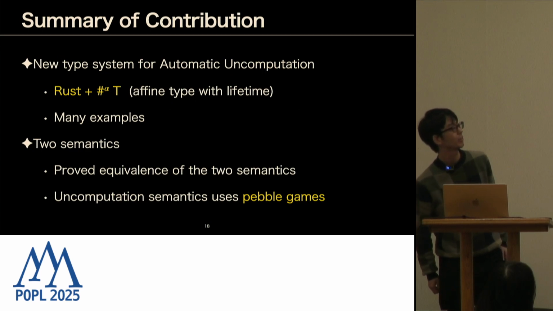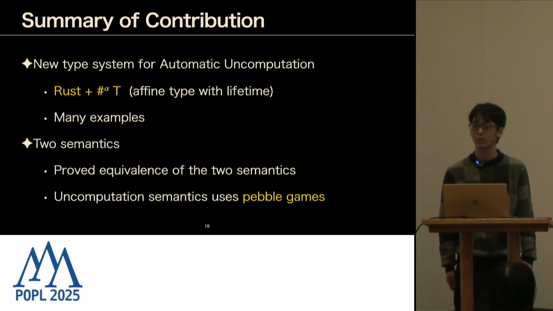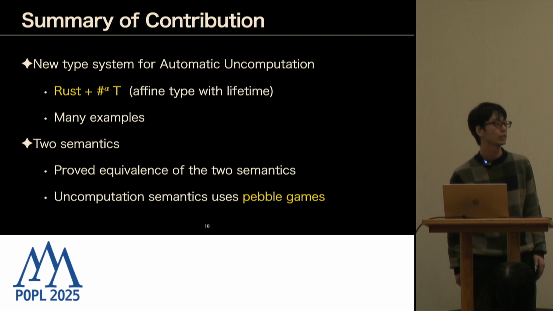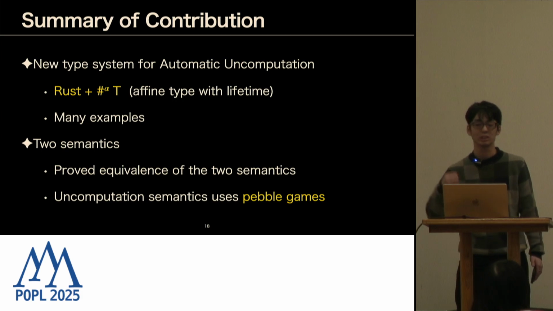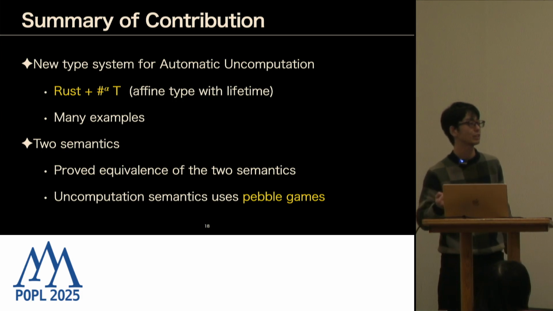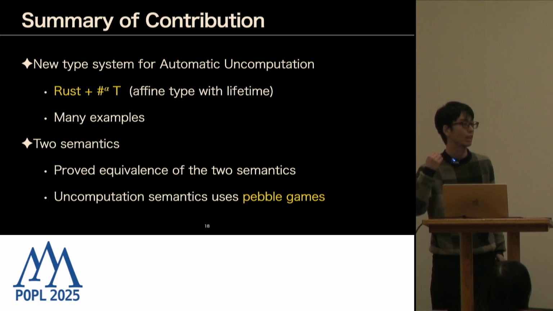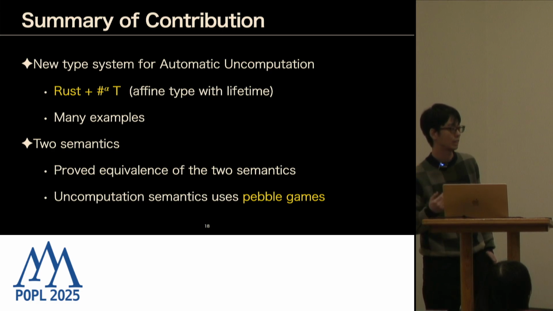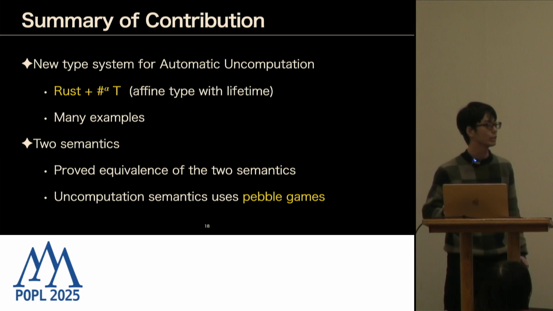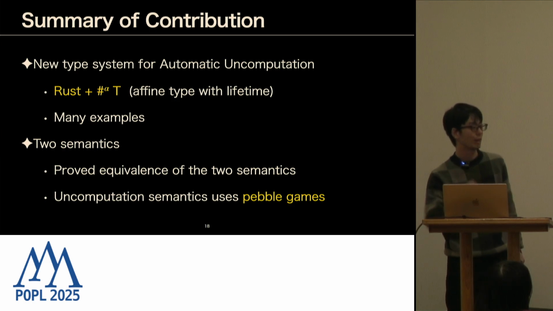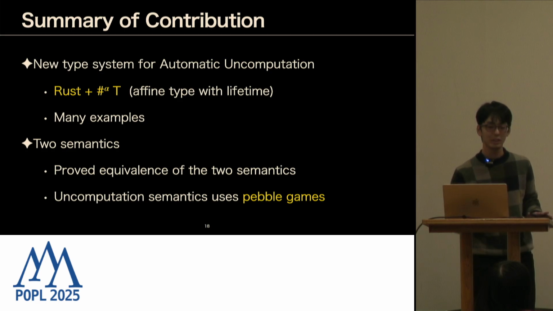So as a summary, we introduced a new type system for automatic uncomputation, which uses the Rust type system and adds one special type, sharp alpha t, which is an affine type but restricted by lifetimes. We also give a lot of examples. And we also give two semantics, and we prove the equivalence of the two semantics.